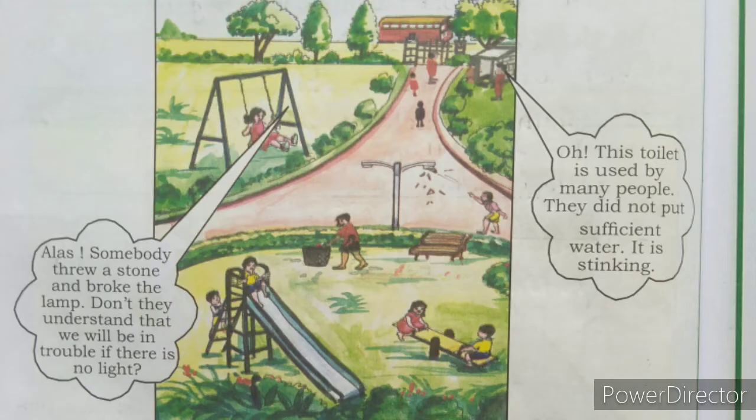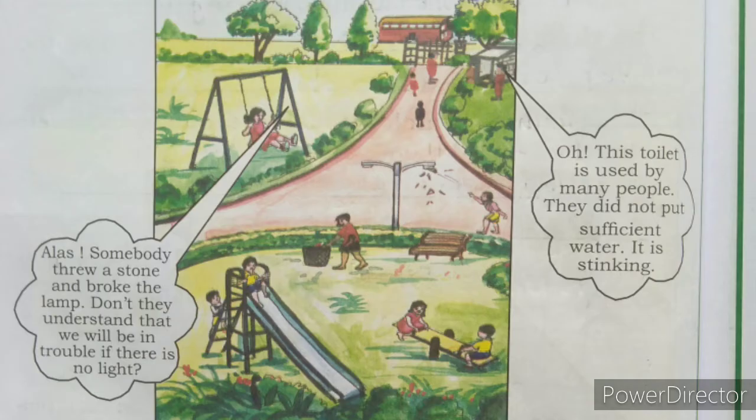If the street light is not there, there will be darkness around. We cannot see what is around us, so we will be in trouble. A girl is saying like this. So we should not throw stones at the street light. Okay.